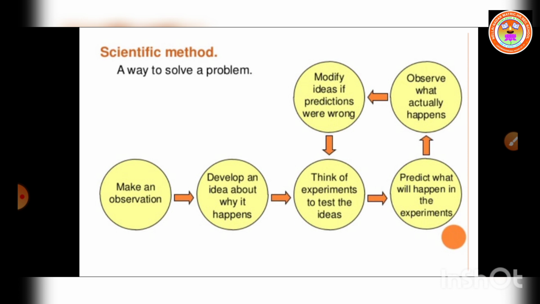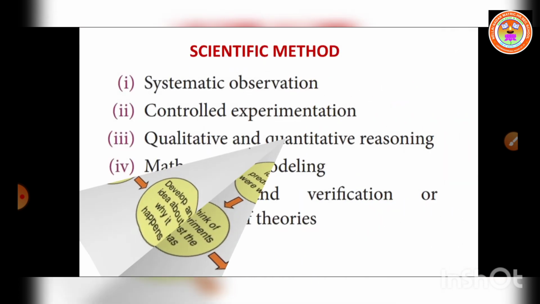And again, we have to do the same experiments test, predict what will happen and observe what actually happens, and again modify the ideas. So these only we have to take as the step-by-step approach in studying which one? The natural phenomena and establishing the laws which govern these phenomena.